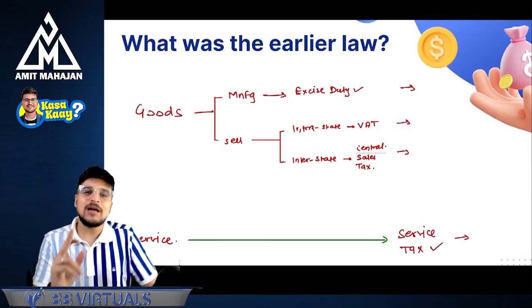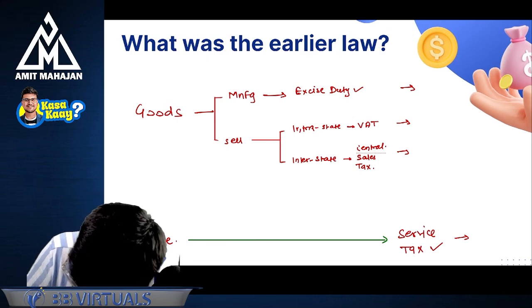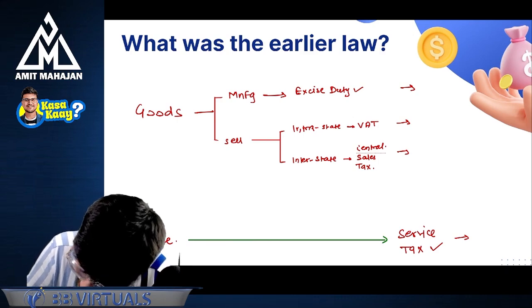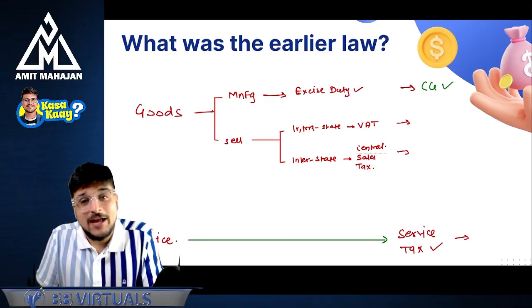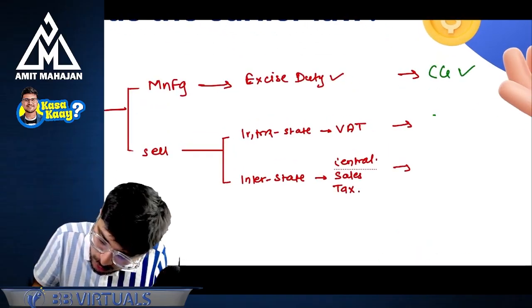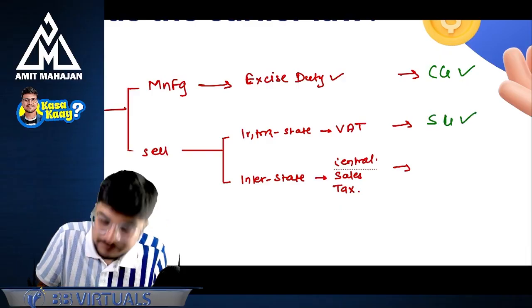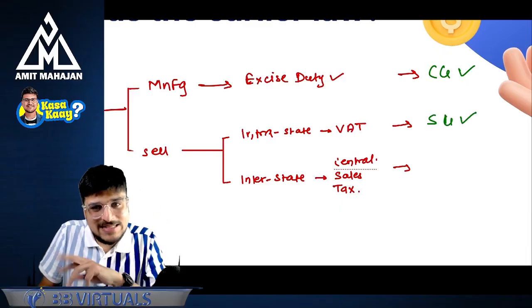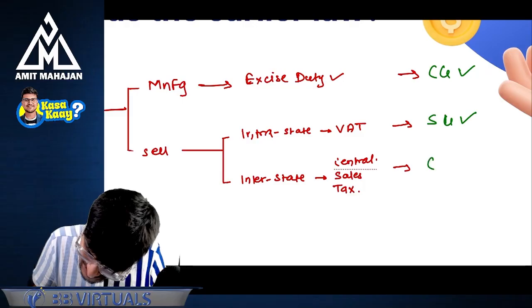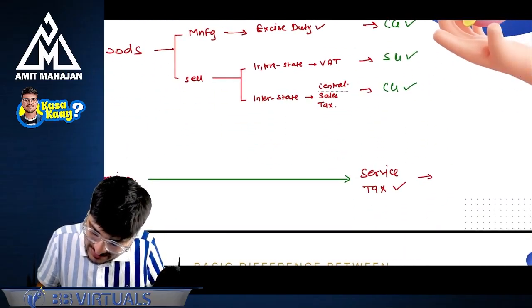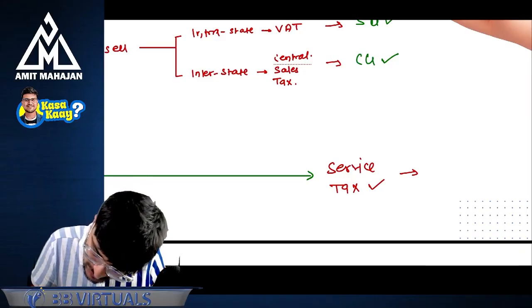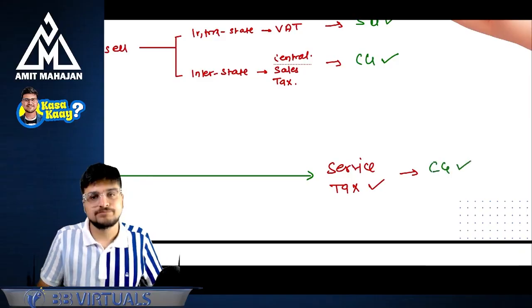So, excise duty का revenue will go to central government. VAT का revenue will go to state government. Okay. Central sales tax revenue will go to central government and service tax का revenue will go to central government.